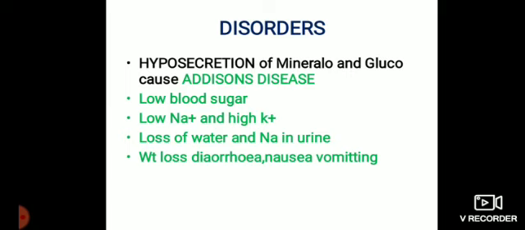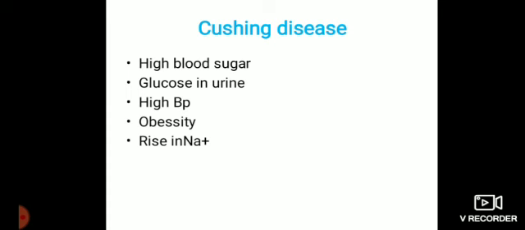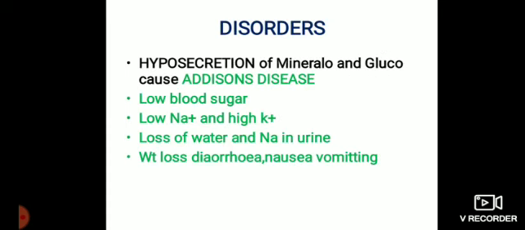disorders. Hyposecretion of mineralocorticoids. What is meant by the hyposecretion? Hyposecretion means less secretion of mineralo and glucocorticoids, which causes Addison disease. All the diseases have been named according to the scientist who discovered them. What is Addison disease? Low blood sugar, low sodium and high potassium level, loss of water and sodium in urine, weight loss, diarrhea, nausea, vomiting.